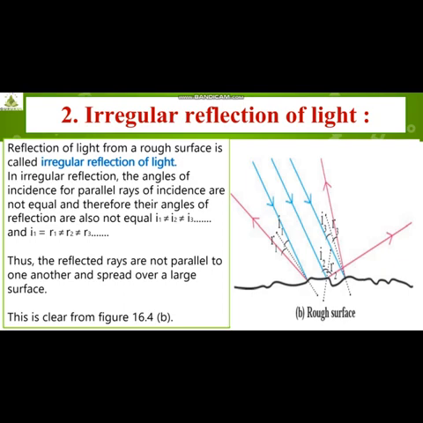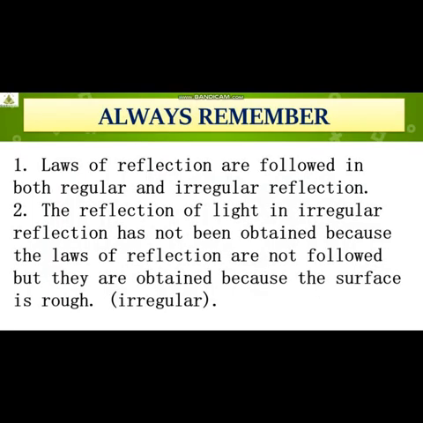I3 and R4 are making smaller angles, and then R1 and I1 both are making different angles. That means I1, I2, I3 are not equal. R1, R2, R3 are not equal to each other. Understood? So for a rough surface, we can imagine this kind of picture, this kind of reflection of light occurs for rough surfaces. So what we have to remember, students, always remember that laws of reflection are followed in both regular and irregular reflection.